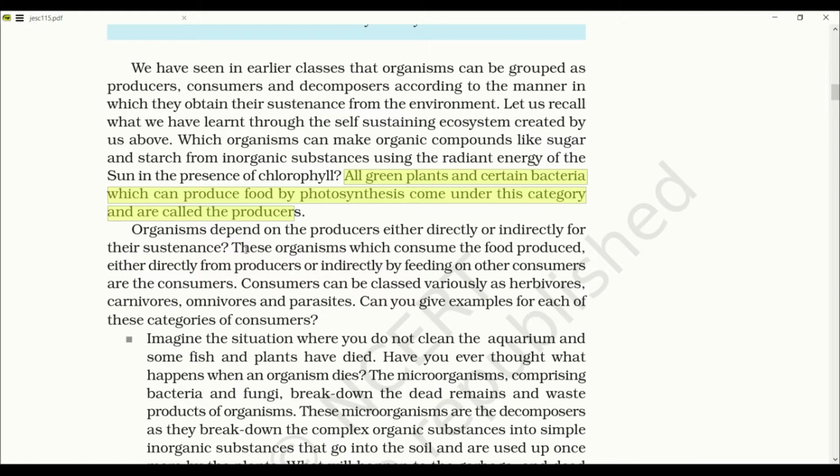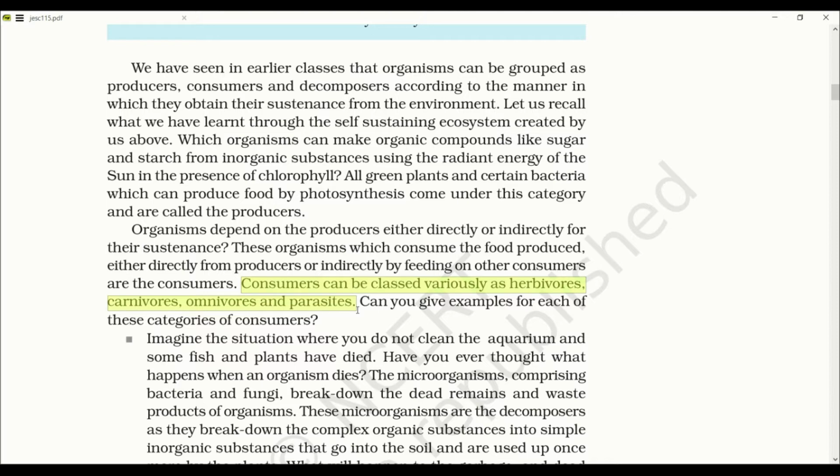And other organisms depend on producers either directly or indirectly for their sustenance. These organisms which consume the food produced, either directly from producers or indirectly by feeding on other consumers, are the consumers. Consumers can be classified variously as herbivores, carnivores, omnivores and parasites.